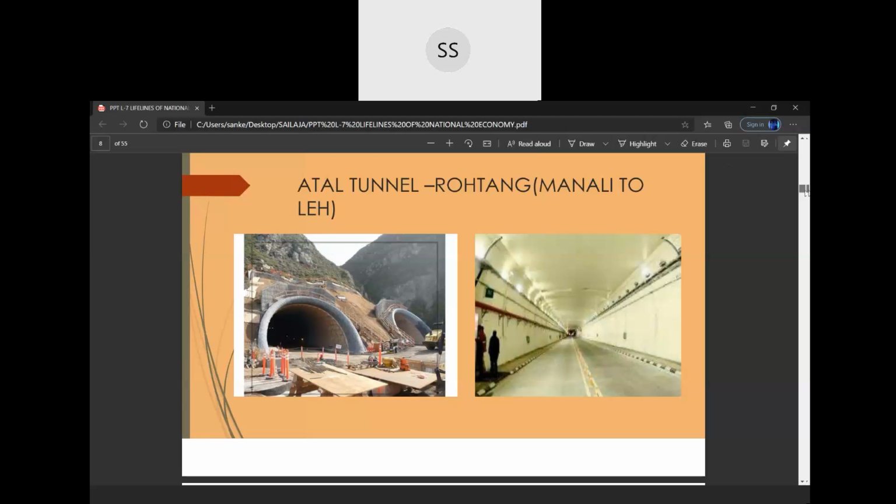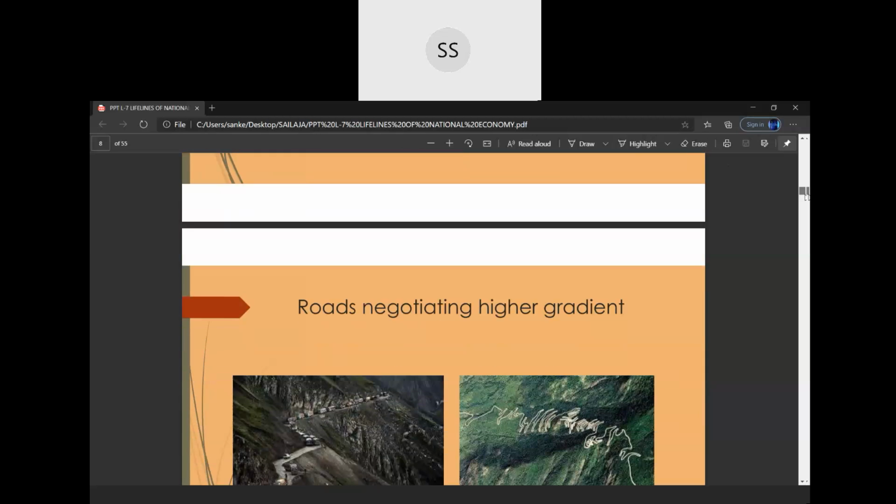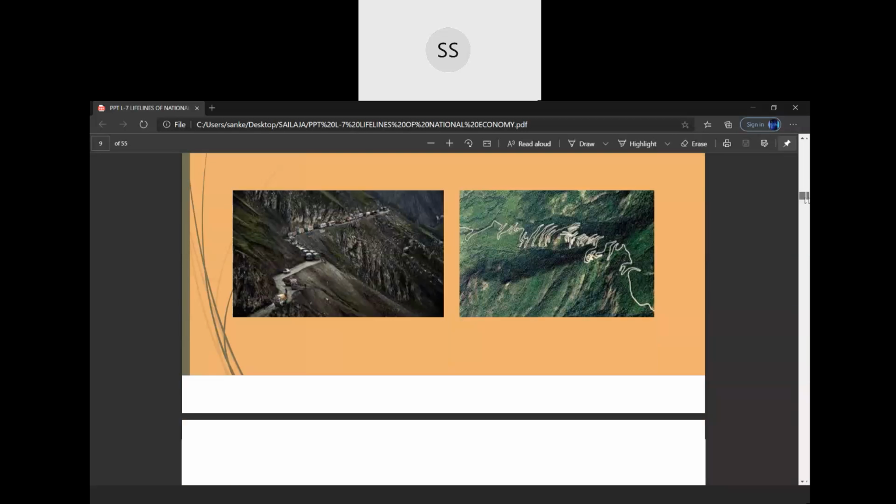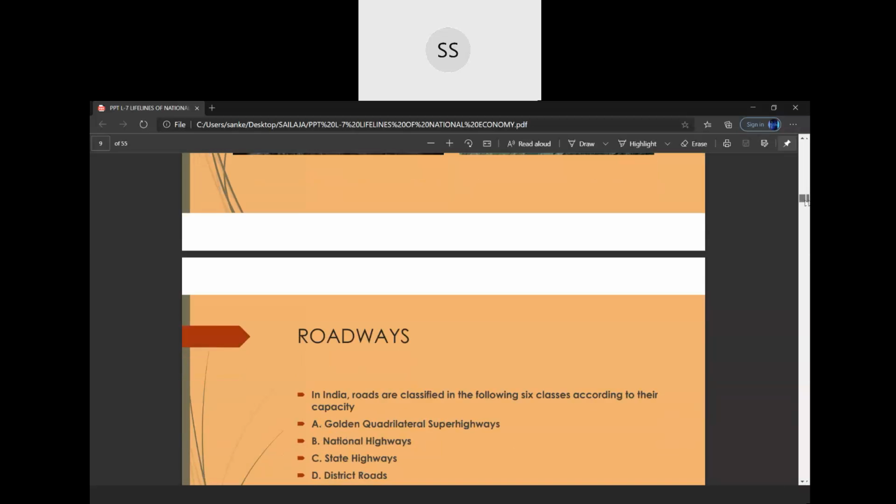We'll talk about this later. We have a few roads also here, just because we studied a point that roadways can be built even in higher gradient areas. You can see here on the slopes how the roadways are built. When you go to the hill stations, you see them.